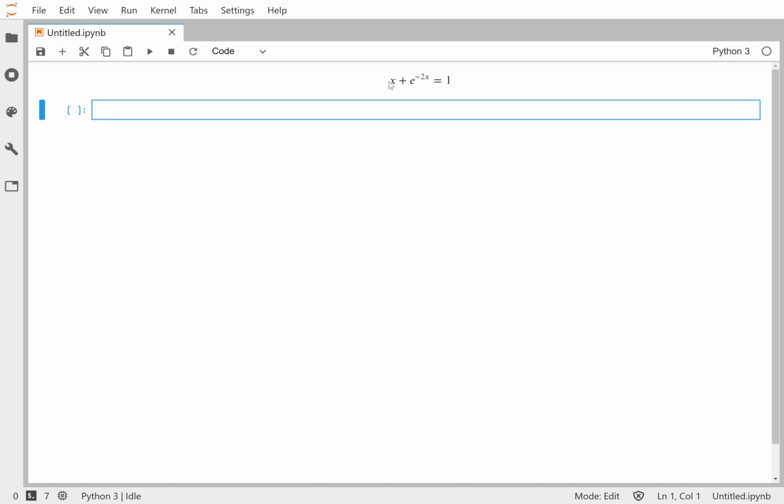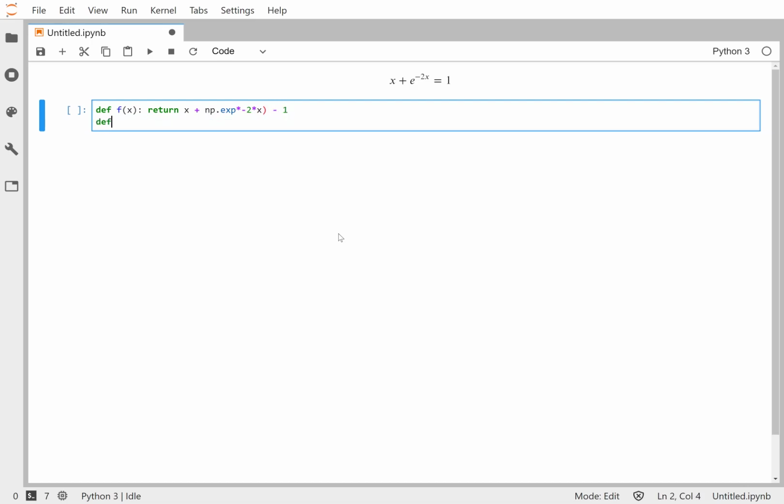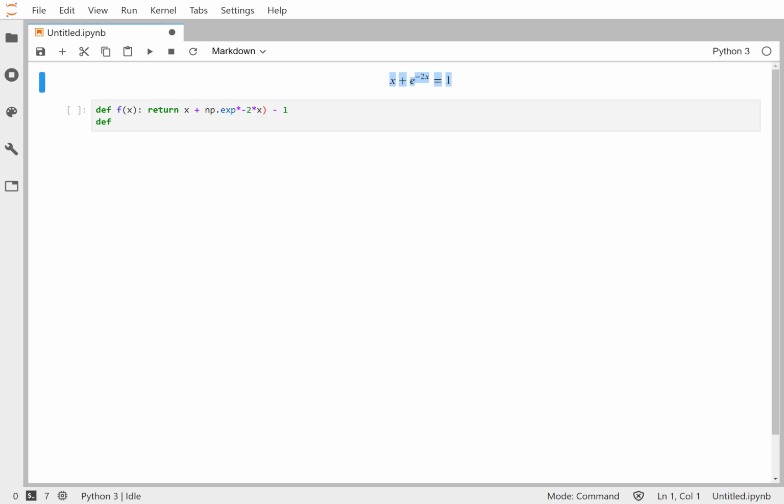Once again, we have the equation x plus e to the negative 2x equals 1, and we're going to rewrite this in the form f of x equals 0. So we'll begin by defining f. Actually, it will look exactly like it did when we did the binary search. So that'll be x plus exp of negative 2 times x minus 1. And if we're going to do the proper Newton-Raphson method, we should also do the derivative. In this case, this is a function that we can differentiate analytically.